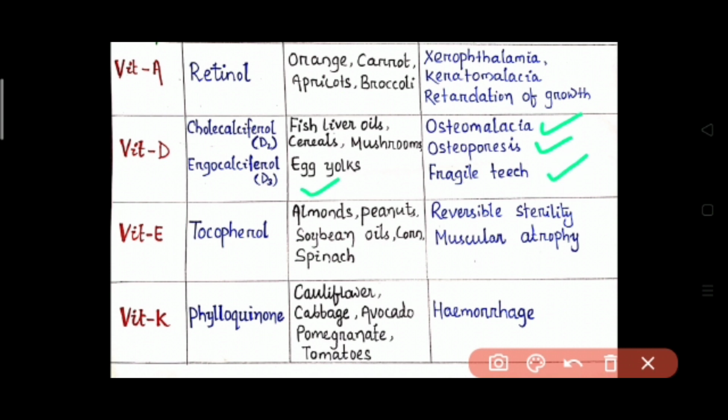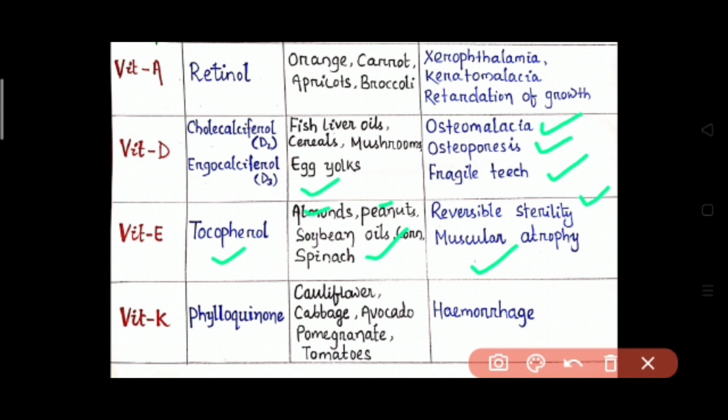Then vitamin E. The chemical name of vitamin E is tocopherol. The sources are almonds, peanuts, soybean oils, corn, spinach, etc. The diseases that are caused due to the deficiency of vitamin E are reversible sterility, muscular atrophy, etc.